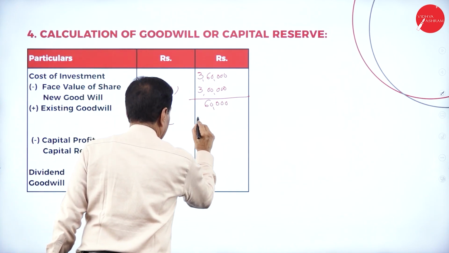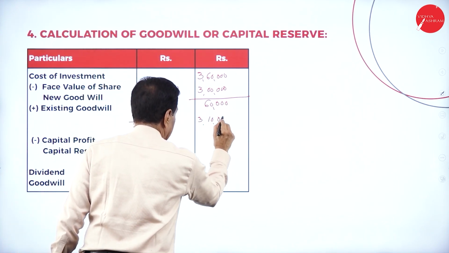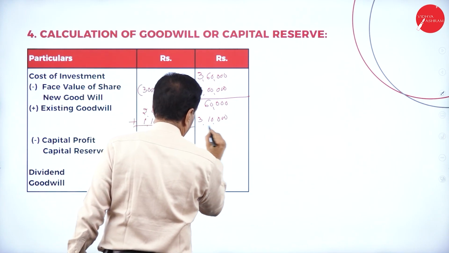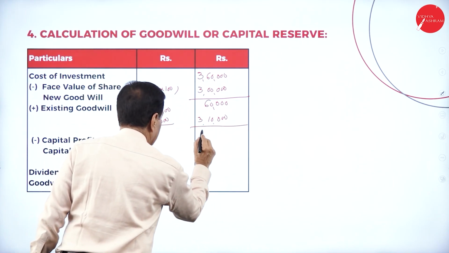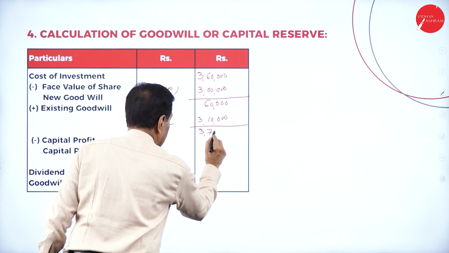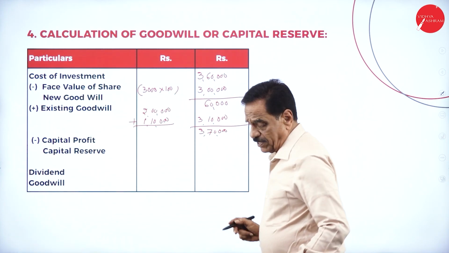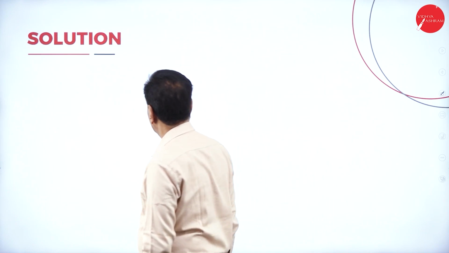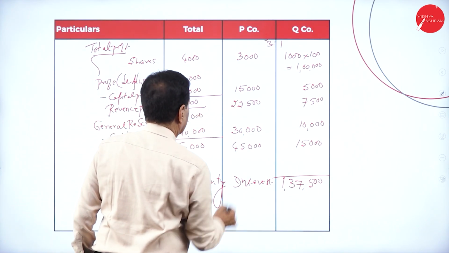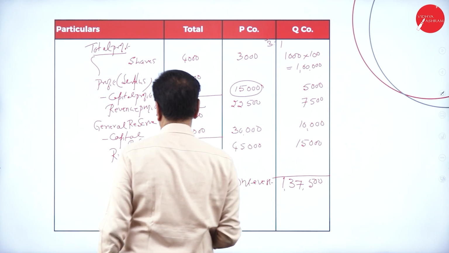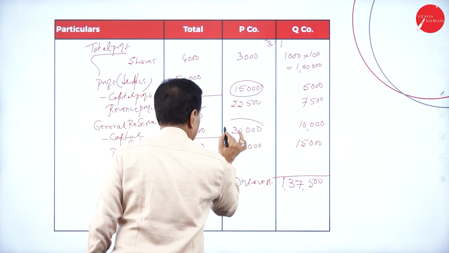It is 3 lakh 10,000. This becomes 3 lakh 70,000 minus capital profit. How much capital profit is available? Your capital profit is this 15,000.